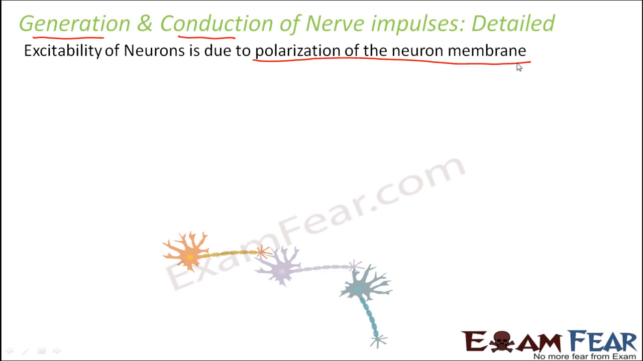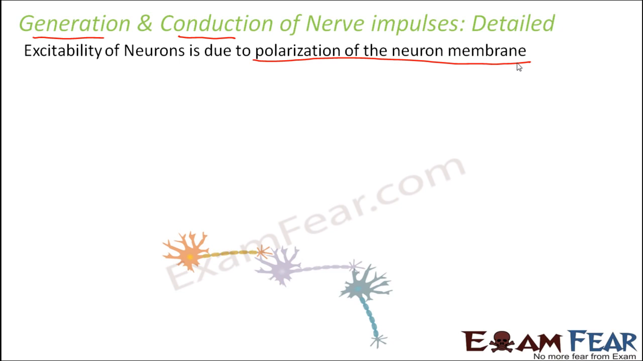The concept of polarization comes into the picture whenever there is a difference in charge. Whenever you have an area where one region has a lot of positive charge and the other region has a lot of negative charge, there is a potential difference which exists between the two regions, and this potential difference makes that region polarized. That means they have different charges in that region, so it is said to be polarized. Similarly, the neuron membrane, that is the membrane which surrounds the neuron, is also polarized.